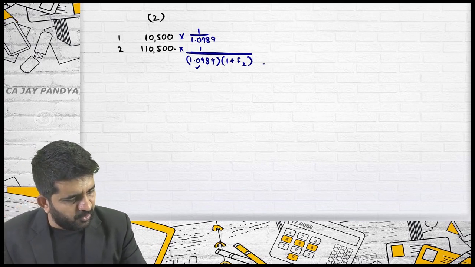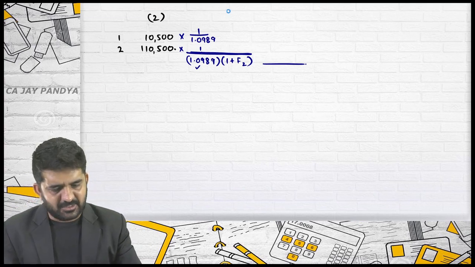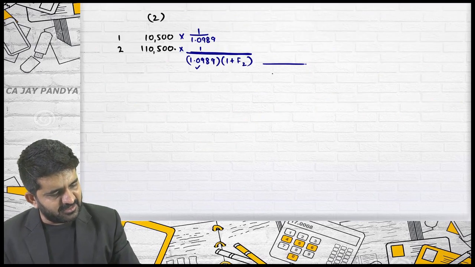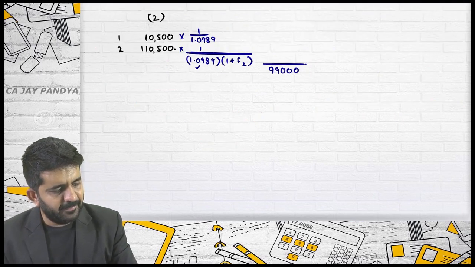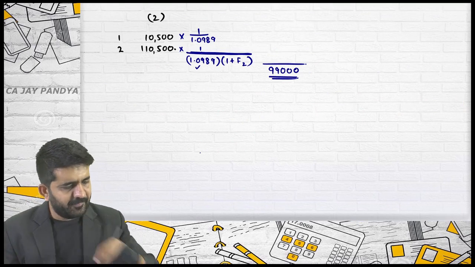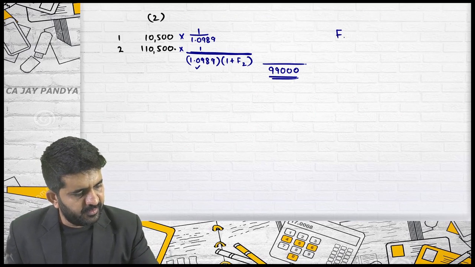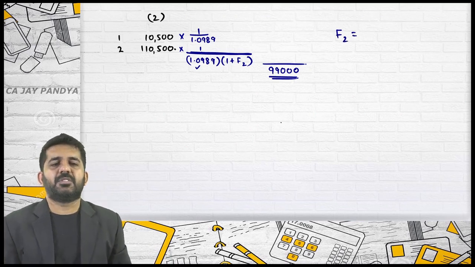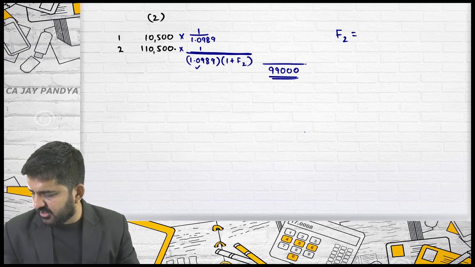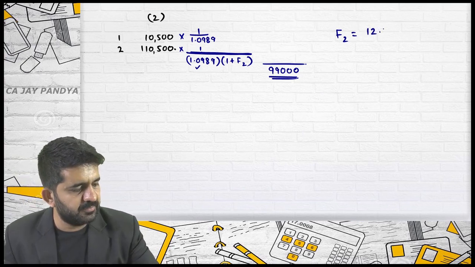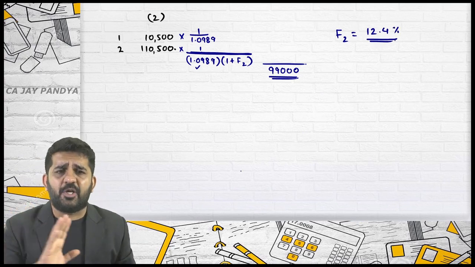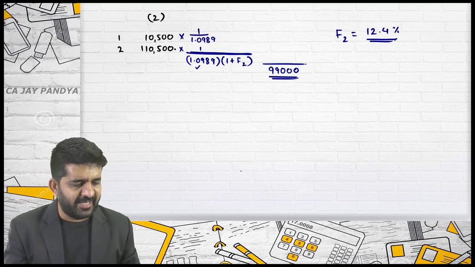I know the present value of this answer. Present value of this answer is already given as 99,000. Solve this, you will be getting the answer of F2. I'm not solving it, I'm directly writing down the answer. F2 is nothing but 12.4%. There may be rounding error, it is absolutely alright. Rounding error does not cost you in CA examination.